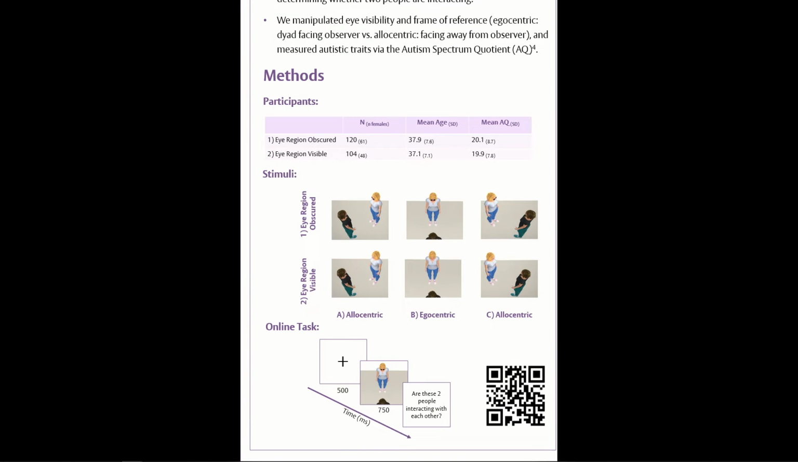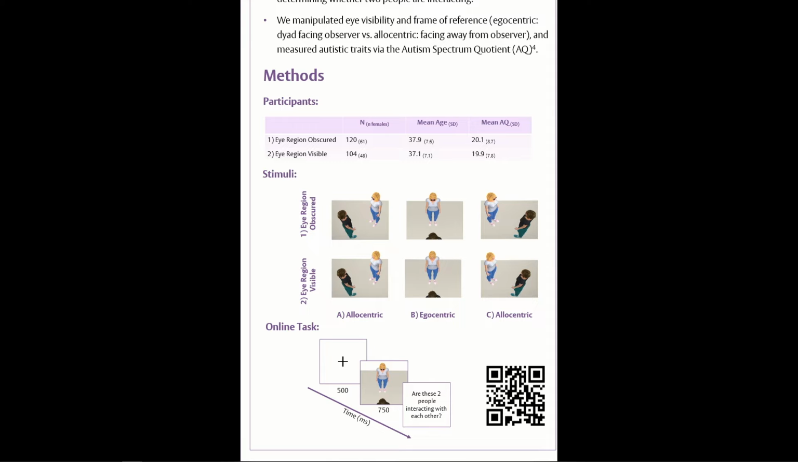We developed a set of stimuli containing a dyad. The head and body orientation of one of the individuals in the dyad remains static, while the other individual's head and body orientations vary systematically across a range of angles. This allowed us to measure whether head, eye region, and body cues are integrated when perceiving social interactions.